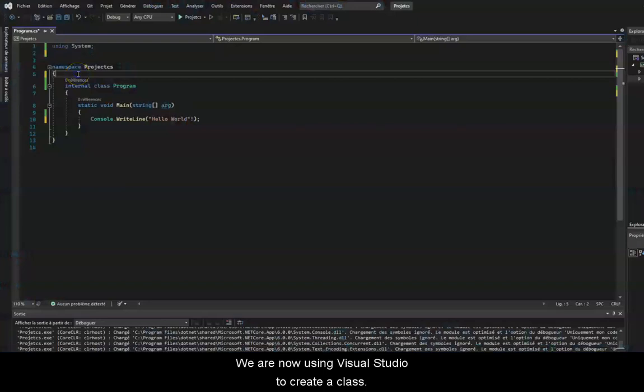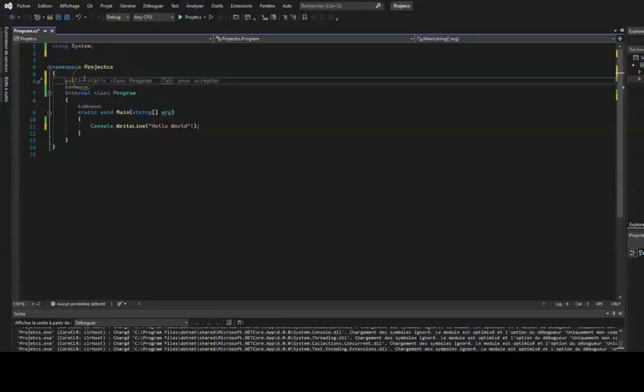We are now using Visual Studio to create a class. You'll see that creating a class is pretty easy. Go to the top of the page and fill in the access modifier. Here you can determine if your class is accessible through your application or if you want to limit its access. Basically, you determine who can access this class. Here I will set it to public so it can be accessible through my application.